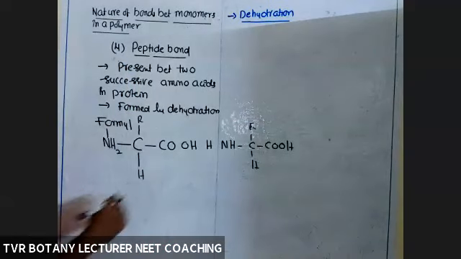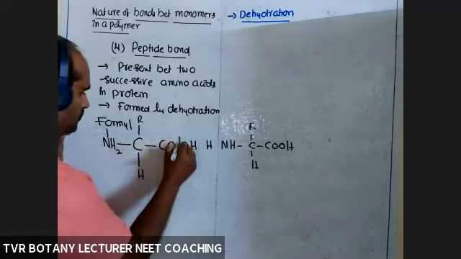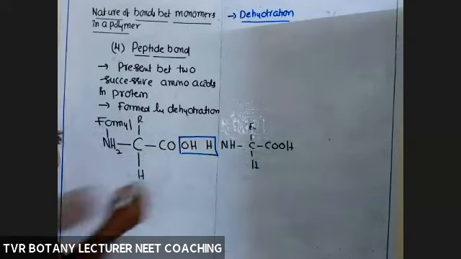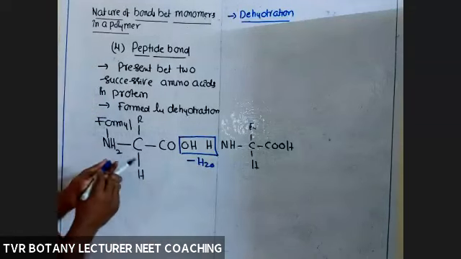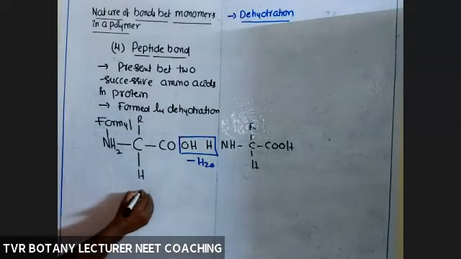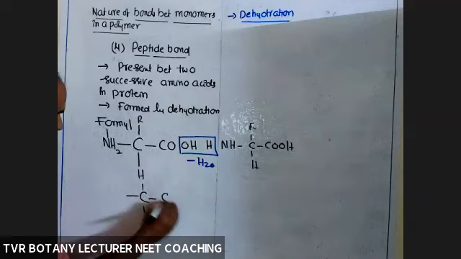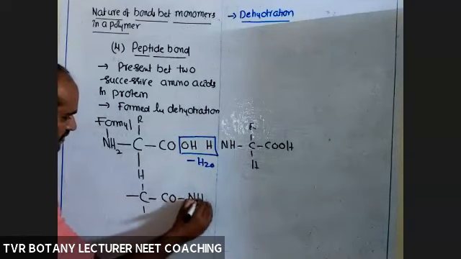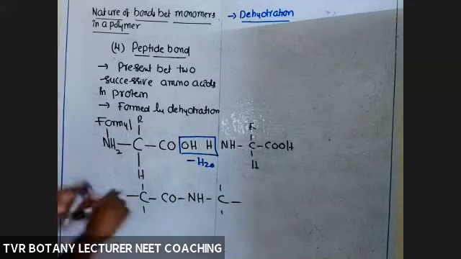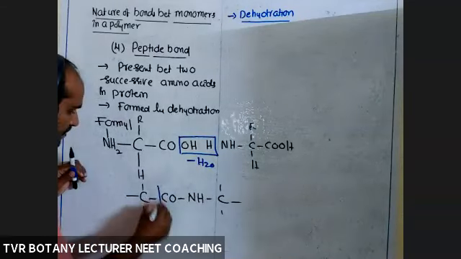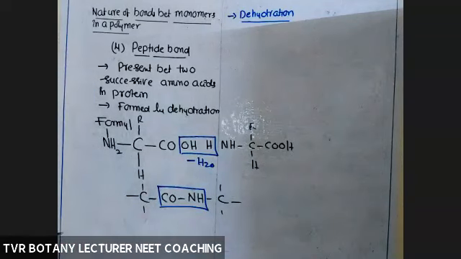OH and hydrogen are removed in the form of one molecule of H2O. Now the bond: here I'm taking carbon, CO bond NH bond carbon, and continue it. So this bond is called a peptide bond. Is it clear? Any objection?